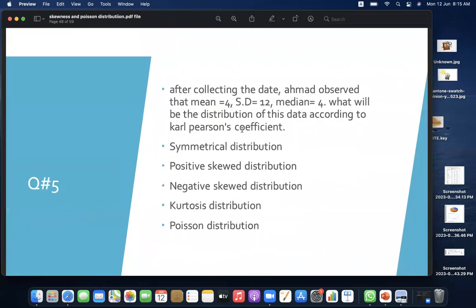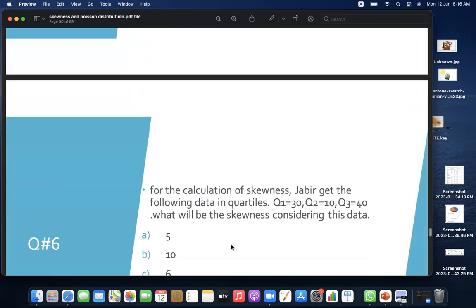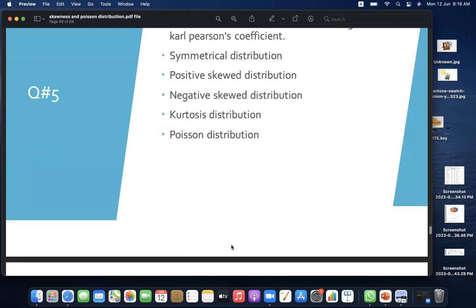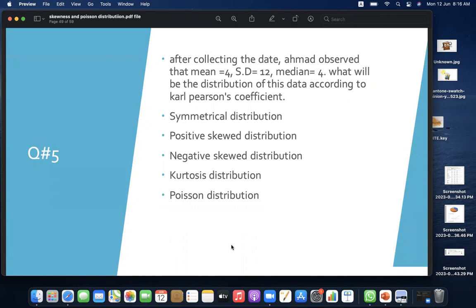Question number 5. After calculating the data, Ahmed observed that mean is equal to 4, standard deviation is equal to 12, and median is equal to 4. So what would be the distribution of this data according to Karl Pearson's coefficient? A, symmetrical distribution, B, positively skewed distribution, C, negatively skewed distribution, D, kurtosis distribution, and E, Poisson distribution. It would be A, symmetrical distribution.